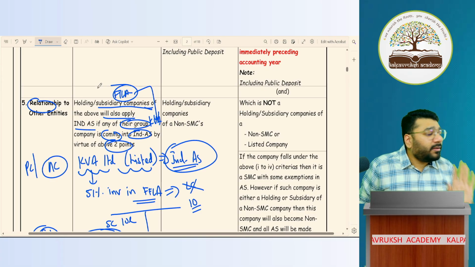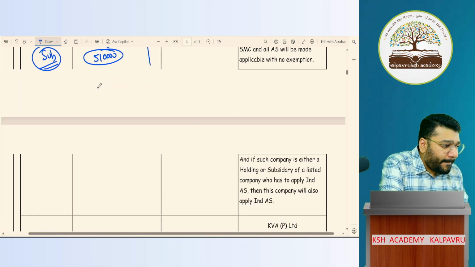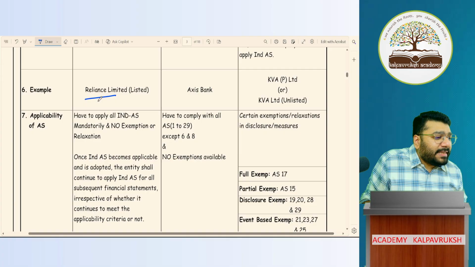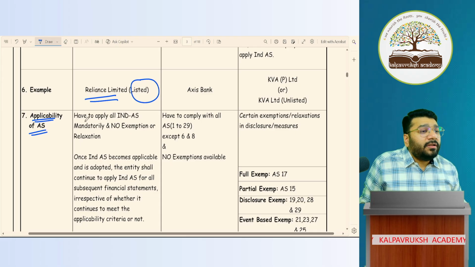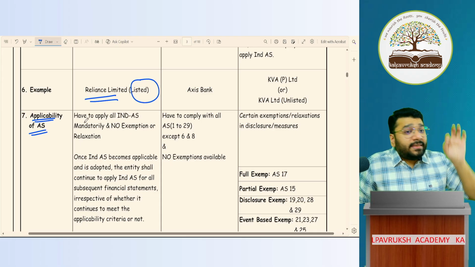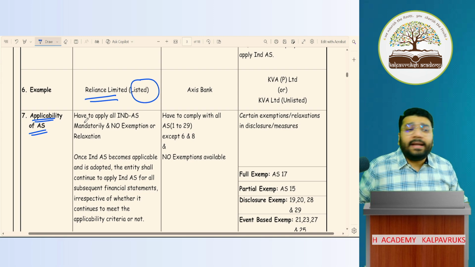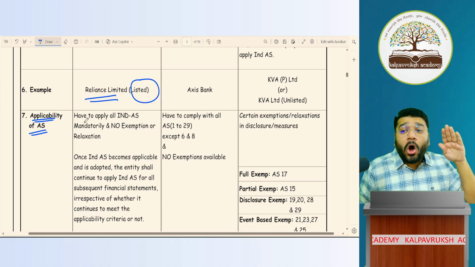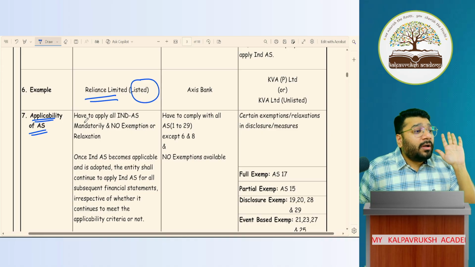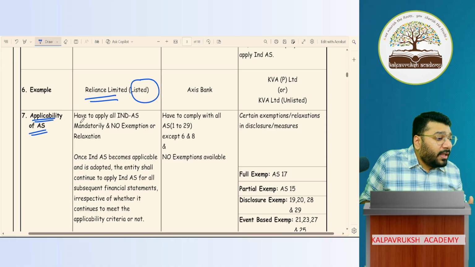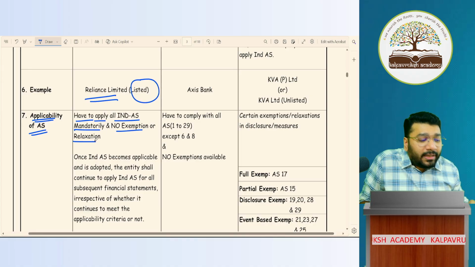Any difficulty here? No difficulty. The example I gave is Reliance Limited, which is a listed company. Now, applicability of AS. Once Ind-AS is applied on a company, you have to follow all the Ind-AS. There are no relaxations or exemptions available to a company which has to follow Ind-AS. You have to apply all Ind-AS mandatorily. There is no exemption or relaxation.